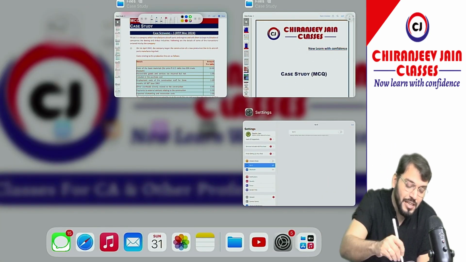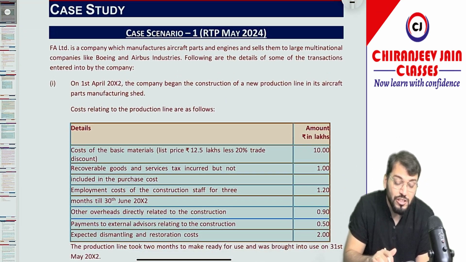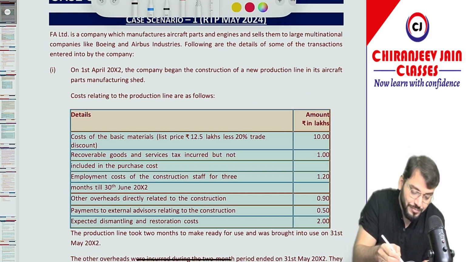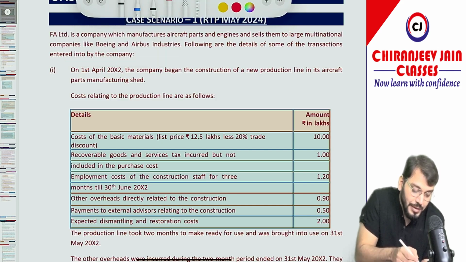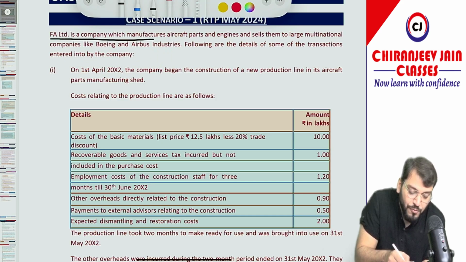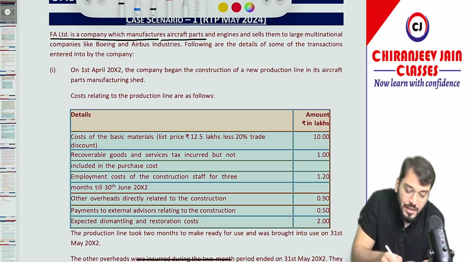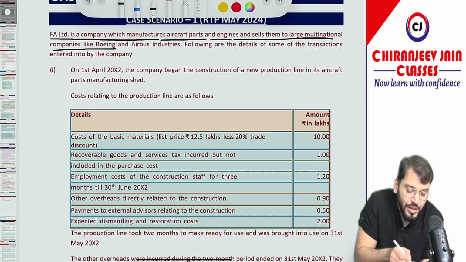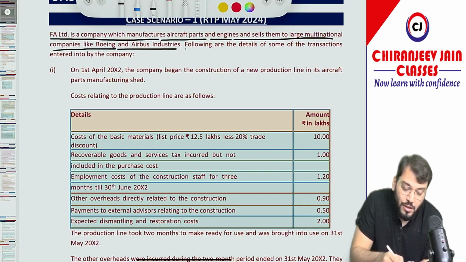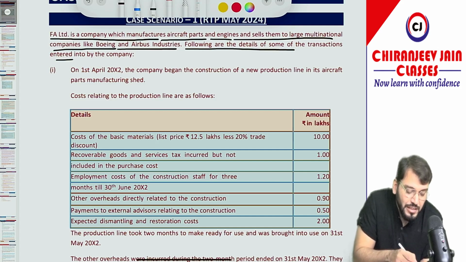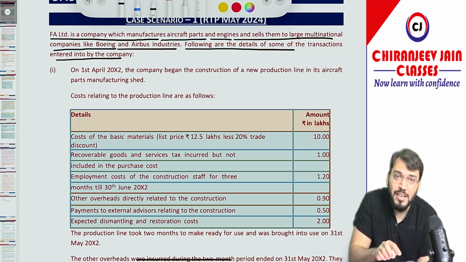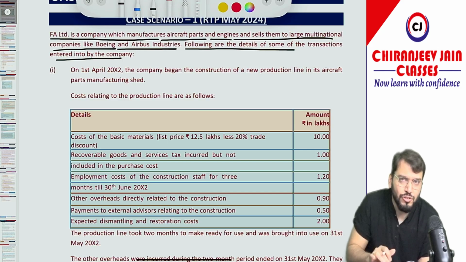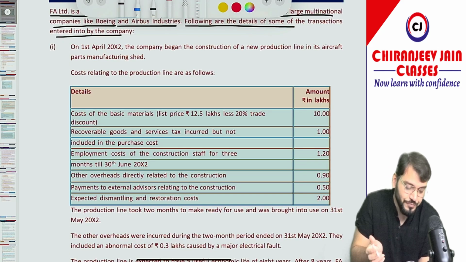Yes, sir. So we'll start with the first case study, case study 1, which is from RTP May 2024 attempt. Now, what is given? FA Limited is a company which manufactures aircraft parts and engines and sells them to large multinational companies like Boeing and Airbus Industries. Following are the details of some of the transactions entered into by the company. I think this question is already given in the ICAI study material, it is part of our ICAI resource questions, and I hope you have done this question before also.